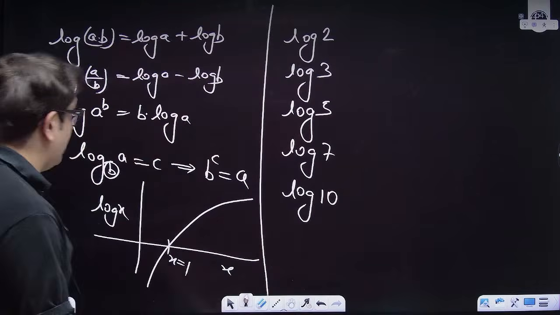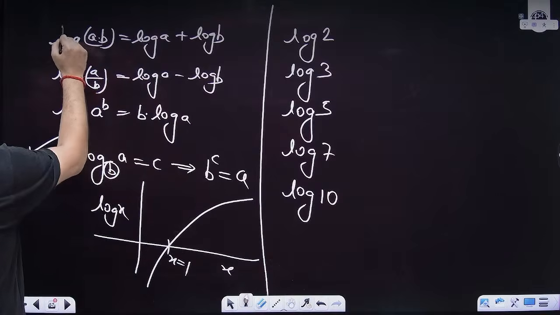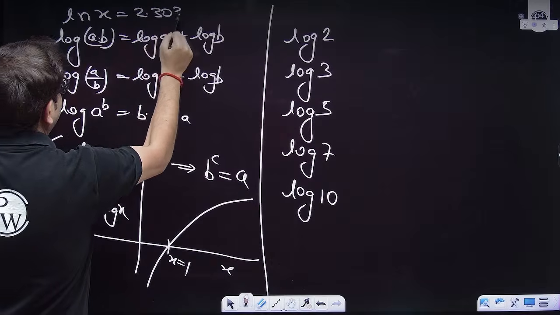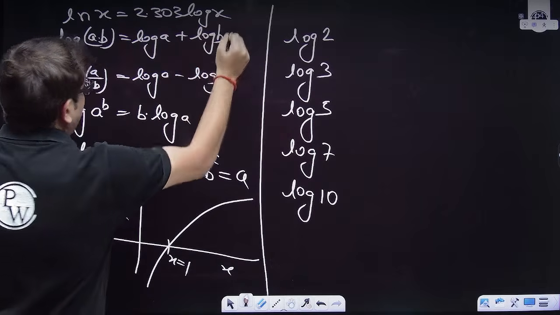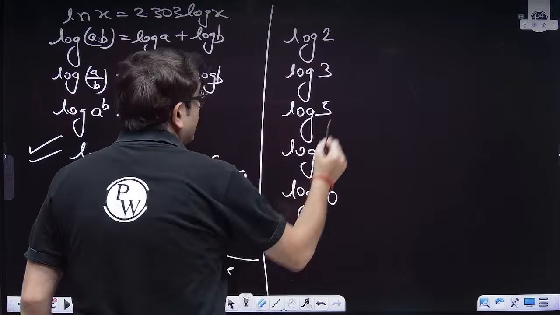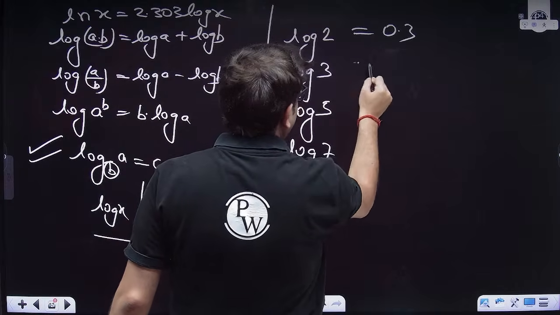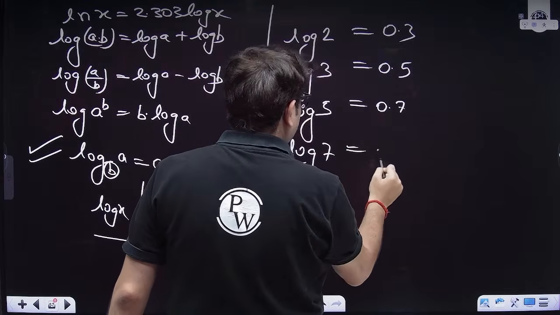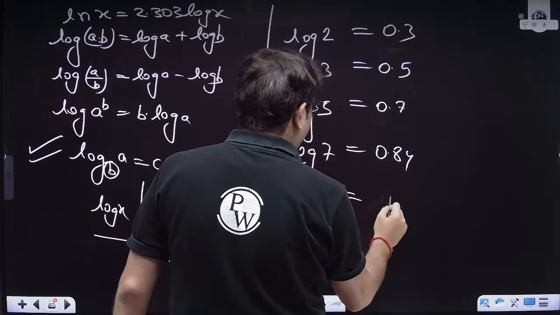How to convert between log base e and base 10, let me write that also. So ln of x is nothing but 2.303 times log of x. And the last thing is these values. Very easy: 0.3, then 0.5, 0.7, 0.84 and 1.